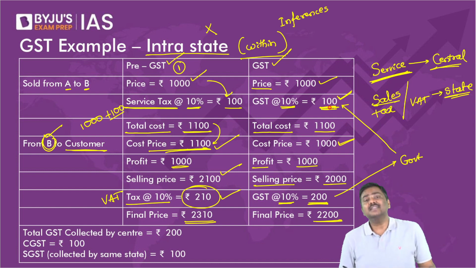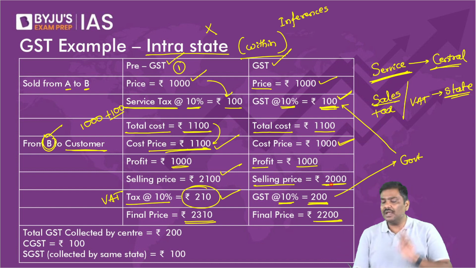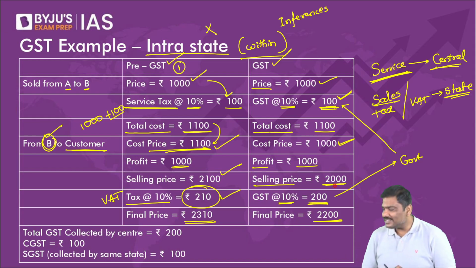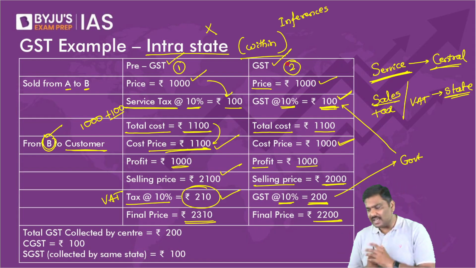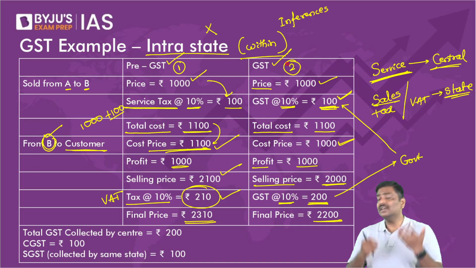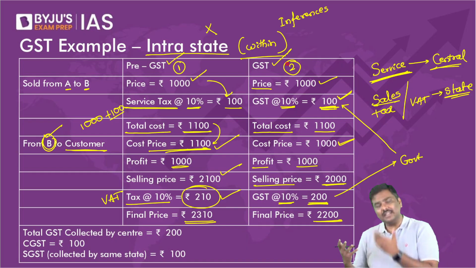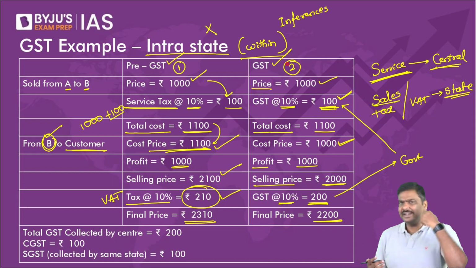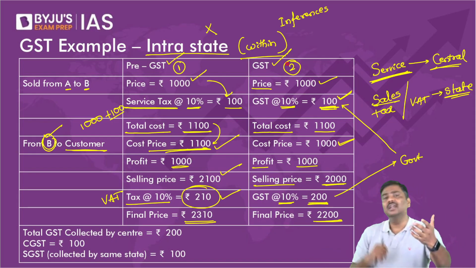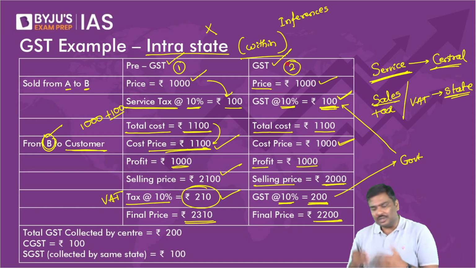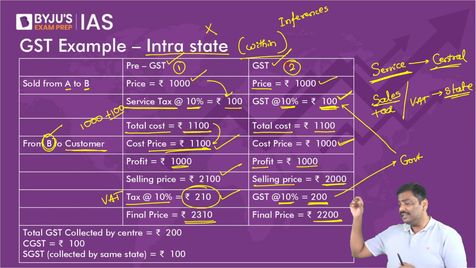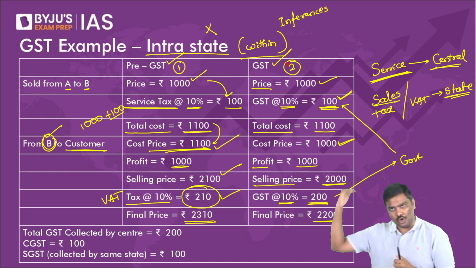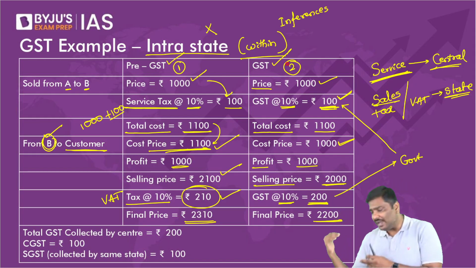Now, please tell me in the second example, is there a cascading effect? Let me know. No. Some of you are saying yes. Tell me where. Please tell me where in the second example you can see cascading effect. Tax on a tax, where are you able to find? And point number 2, is there input tax credit provided by the government? Yes. As a result of which, final burden, that is the tax burden on the customer, would be lower. Market prices would also be lower.